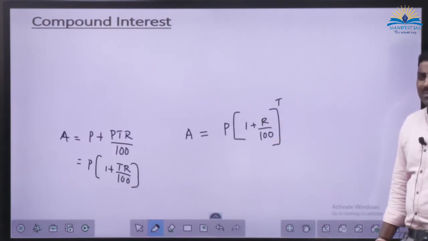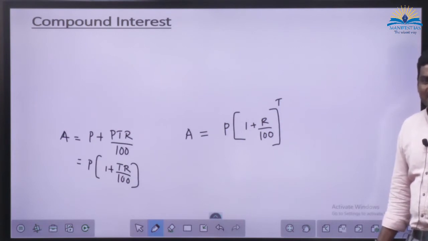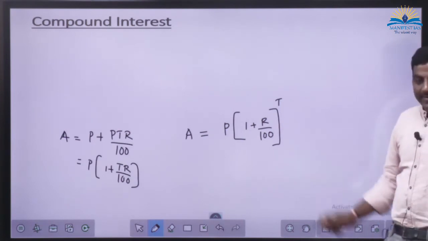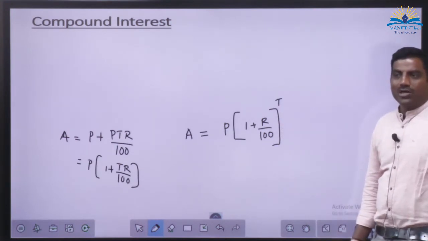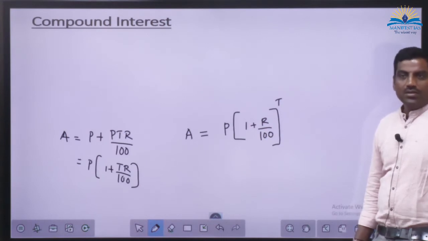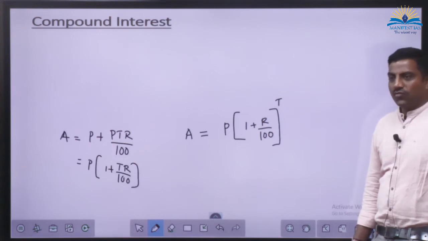So how much will it be? 5%, 4%, 6%, like that they give. If you put 5 here, this R by 100 will become 5 by 100. In terms of decimals, 5 by 100 means 0.05. So 1 plus 0.05,